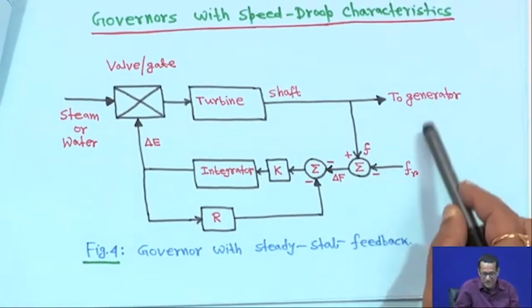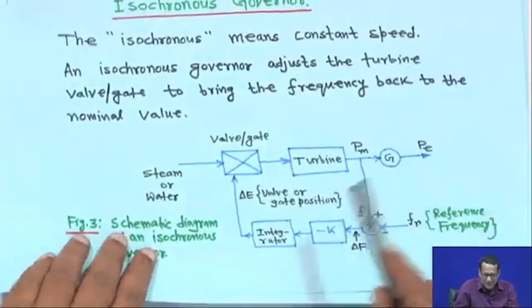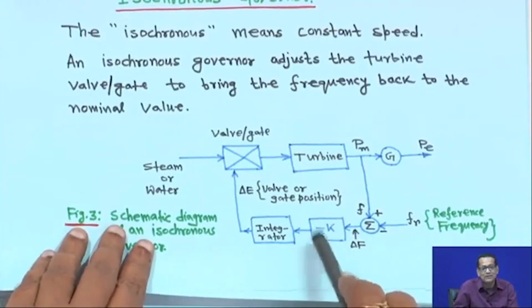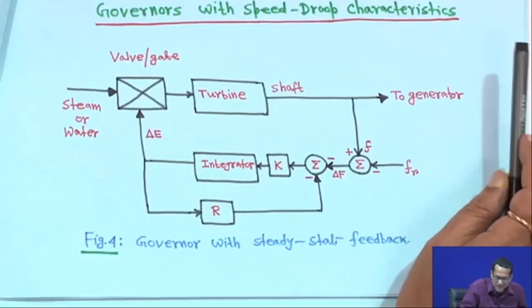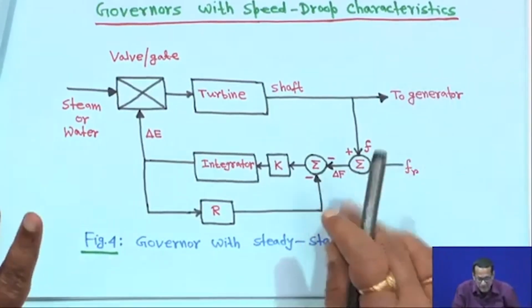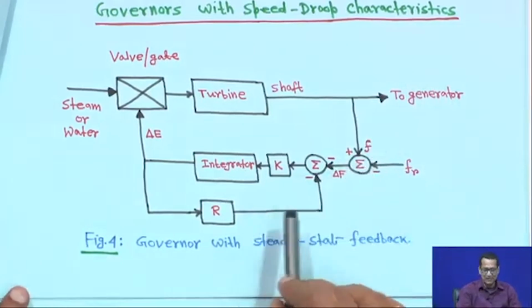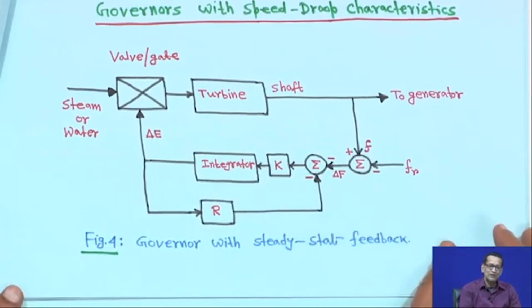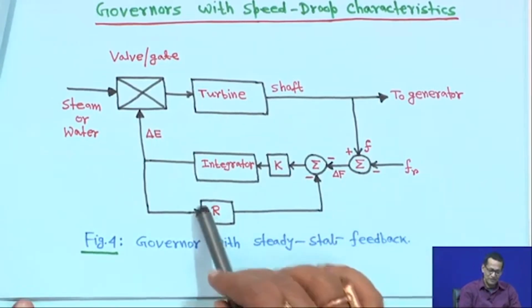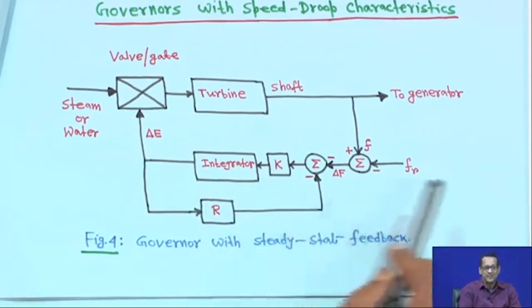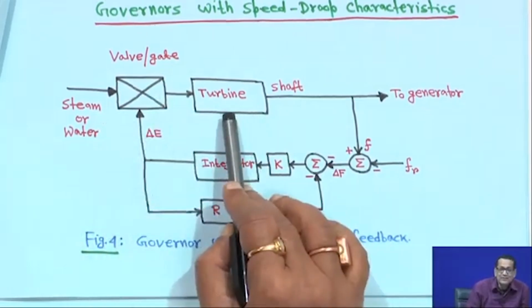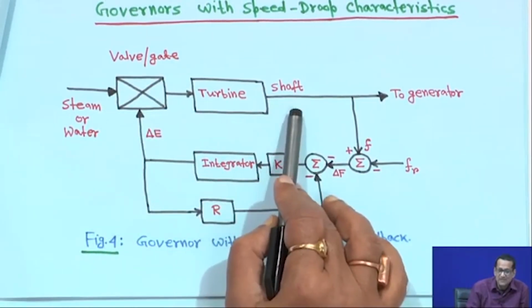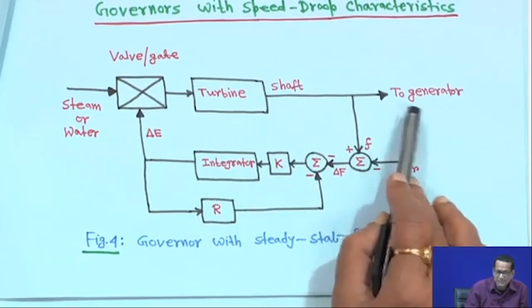We have seen this one, but here we will add one feedback path. Listen here, whatever governors I show, it will be quite easy for you. This is the same thing: steam valve or valve gate, this is the turbine, this is the shaft, and this goes to the generator as usual.